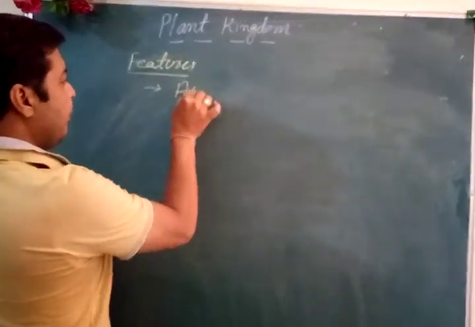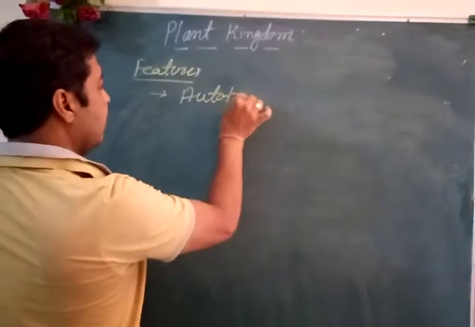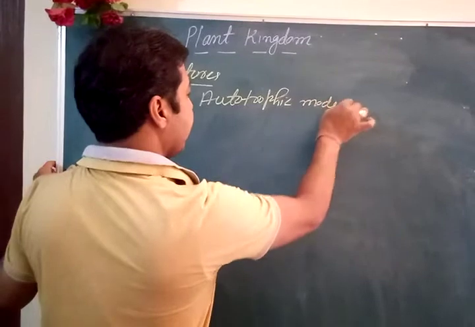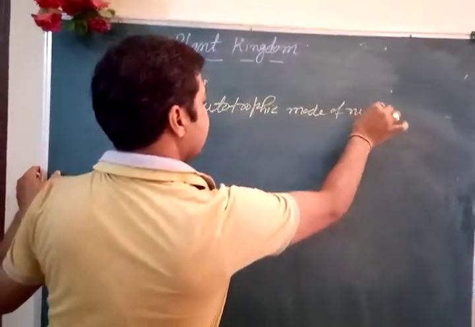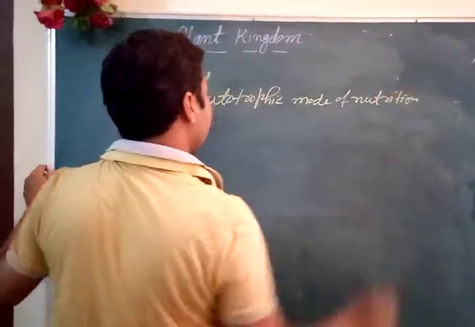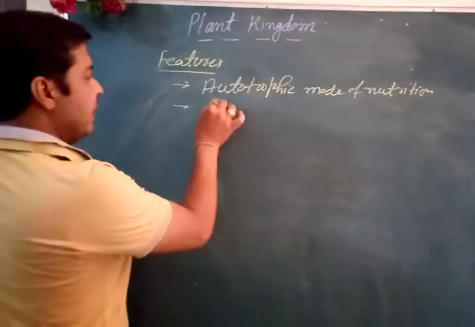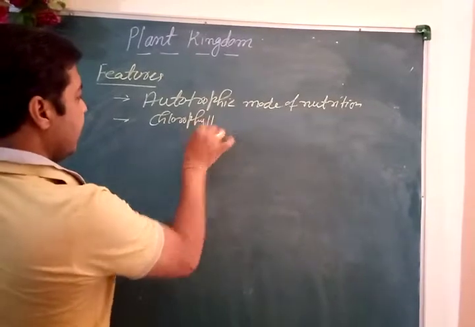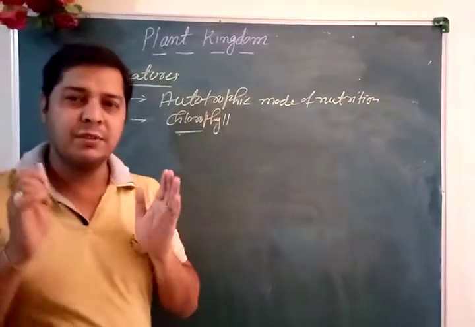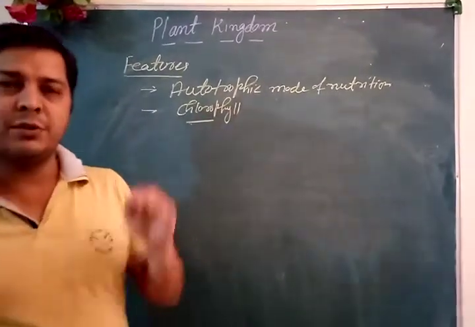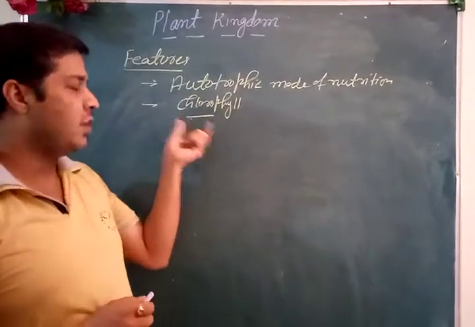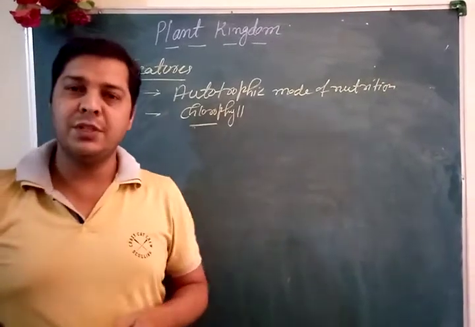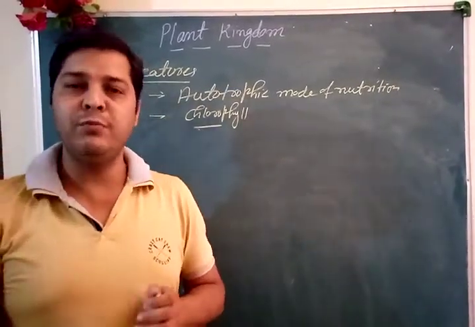So what? They show autotrophic mode of nutrition. So autotrophic mode of nutrition because they have what? Chlorophyll. They have chlorophyll. So this is the main characteristic feature of Plantae, that they possess chlorophyll, and because of that chlorophyll they can perform photosynthesis, they can synthesize their own food material.